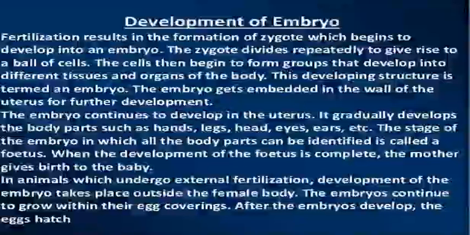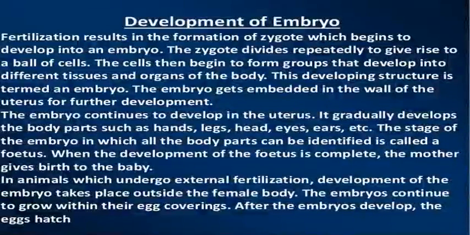Now we go over to development of the embryo. I told you that after fertilization, the zygote is formed. Then what happens to the zygote? The zygote goes on dividing repeatedly and it forms a ball of cells. These cells again then form groups, forming tissues and organs, and this is called the embryo.